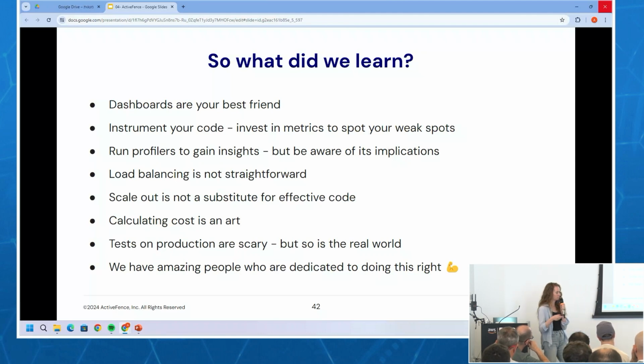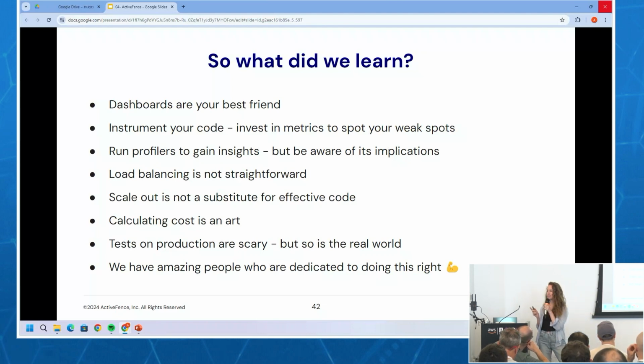We also ran profilers a lot. That helped us gain insights, but there's always sort of this asterisk to keep in mind that they can have implications on performance, okay? And so you have to look at them and do it carefully and be aware of what it is that you have turned on and off, especially in production.